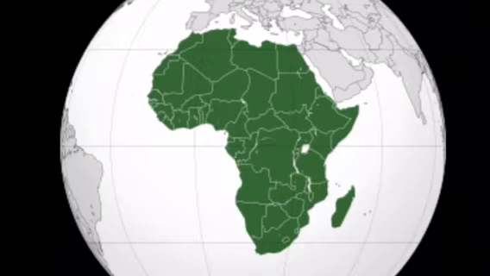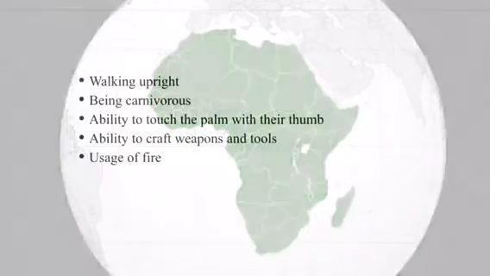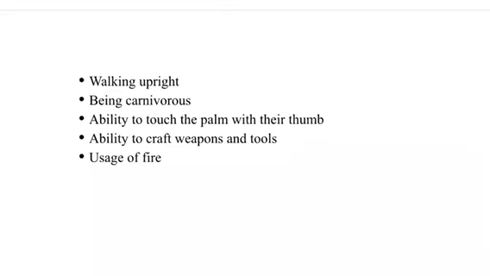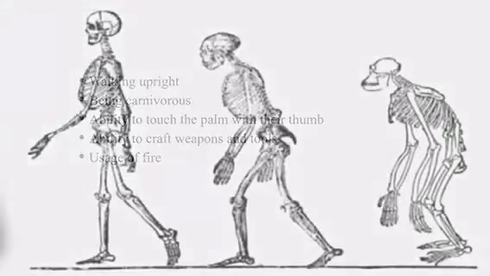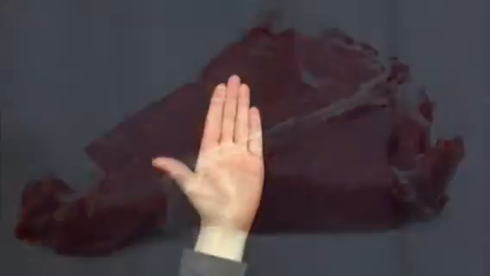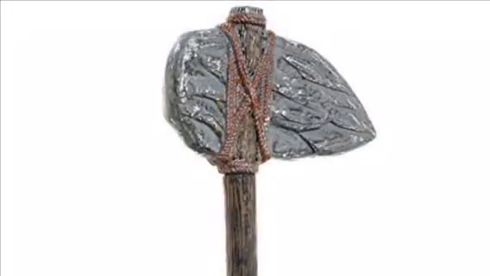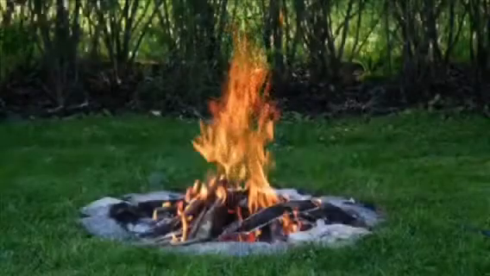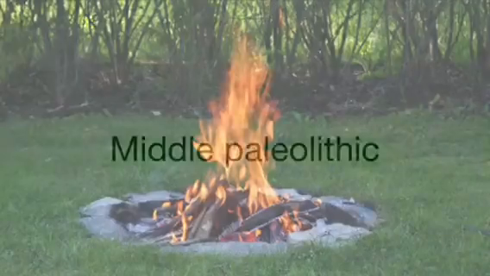The properties that divided first humans from other apes were walking upright, being carnivorous, the ability to touch the palm with their thumb, the ability to craft weapons and tools, and use of fire. So the monkeys started walking upright, ate meat, were doing like this, and because of that they were able to make tools and fire. Thus they became humans.